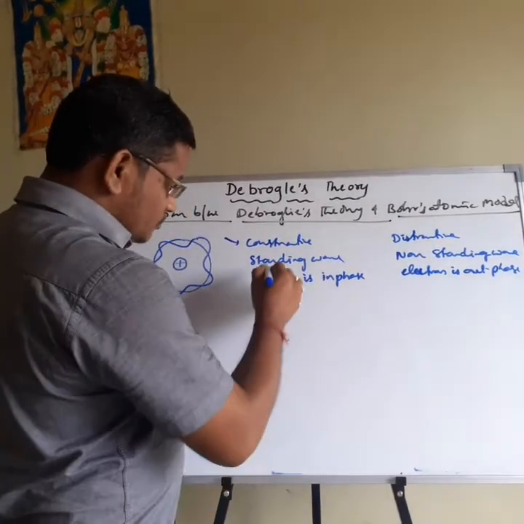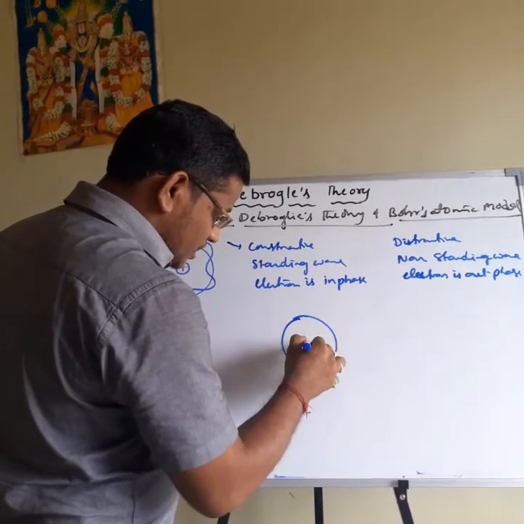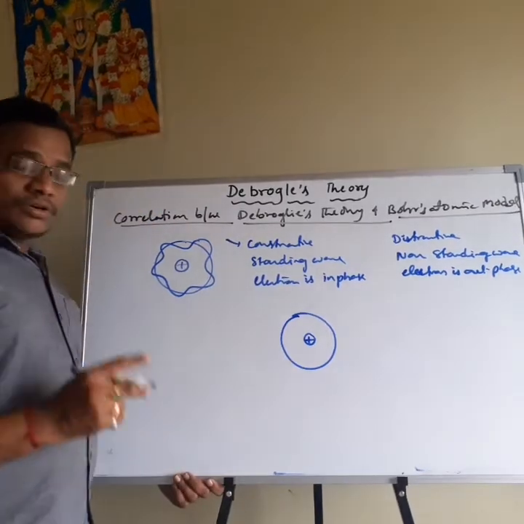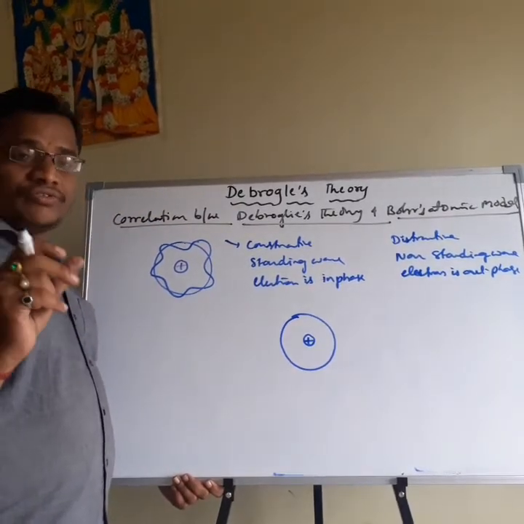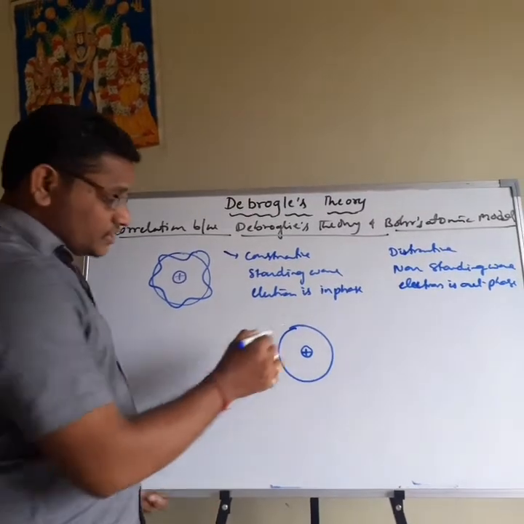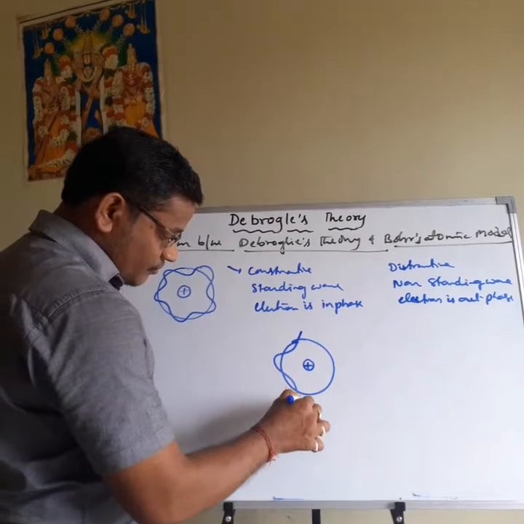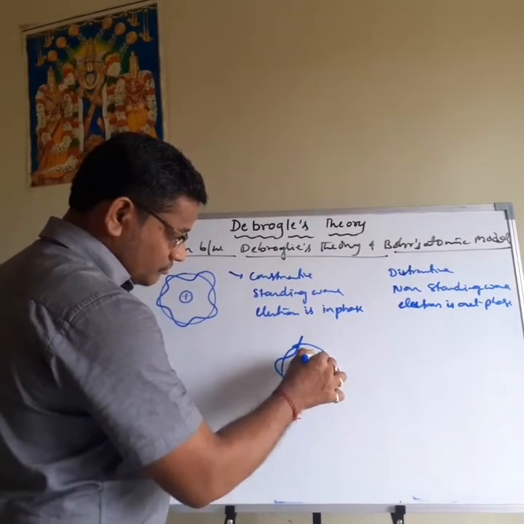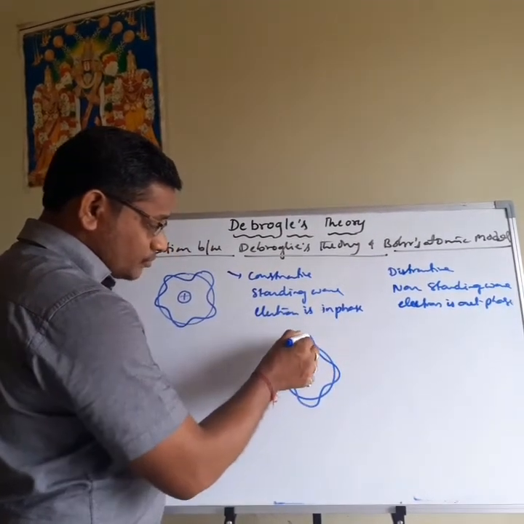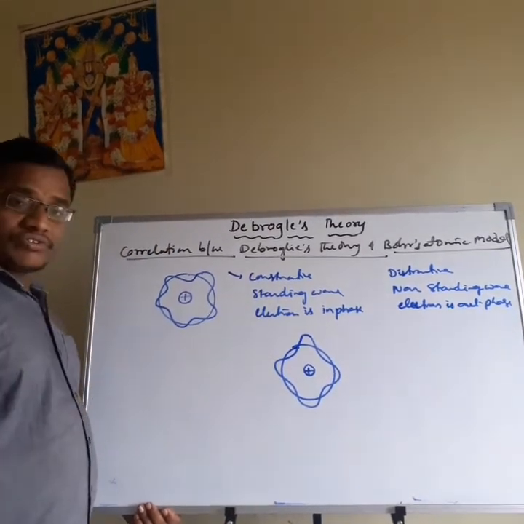So constructive wave means, this is the nucleus of the atom. The both ends of the wave will meet with each other. That is called constructive wave. Both ends means this is one end of the wave, and this is another end. Both ends of the wave will meet with each other. That is called constructive wave.